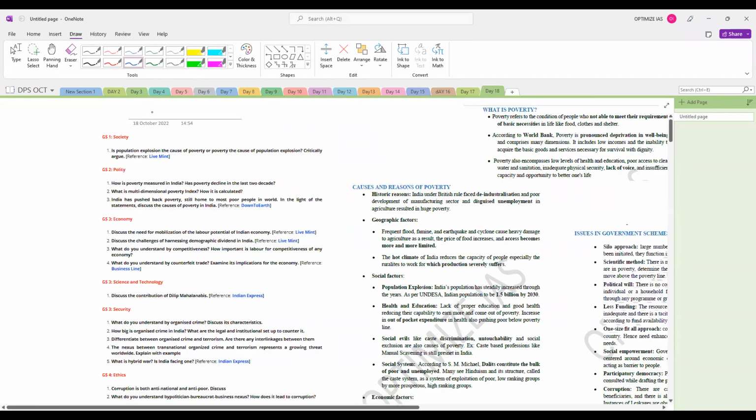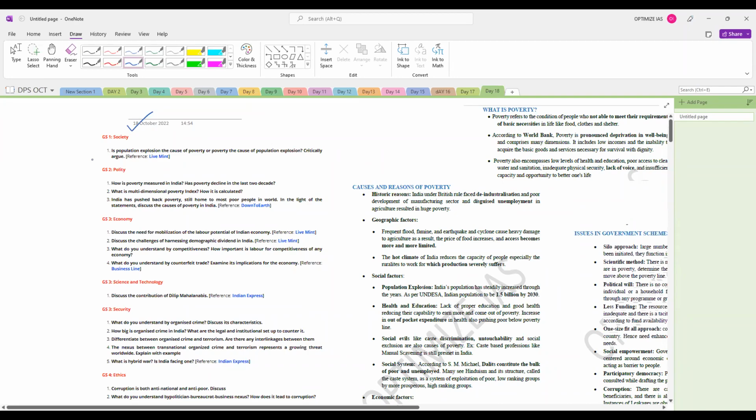18th of October 2022. So guys, what I will do, first I will give you a brief overview of today's daily practice sheet, why I have framed these questions from today's current events. We'll see the context and then we will start discussing all the answers. You can see here today we have so many questions listed down for our discussion.